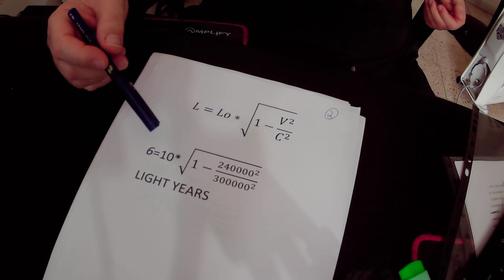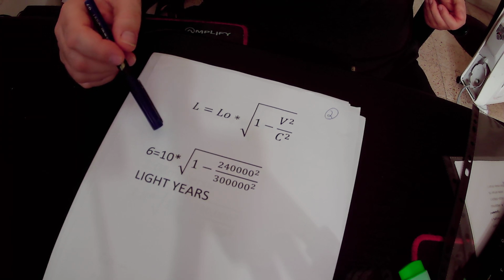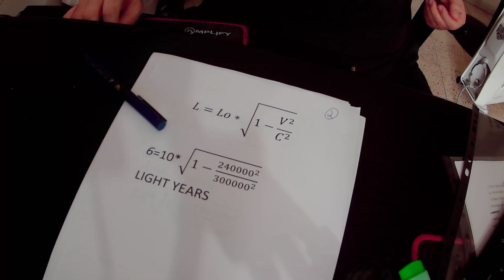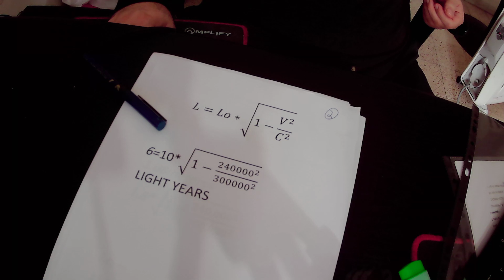So in our example, as mentioned, the distance from Earth to the star Epsilon is 10 light years when you measure it from Earth. But you should remember that our Sun is not moving relative to the star Epsilon, because the Sun and the star Epsilon move as one unit around the center of the galaxy, but the distance between them doesn't change.